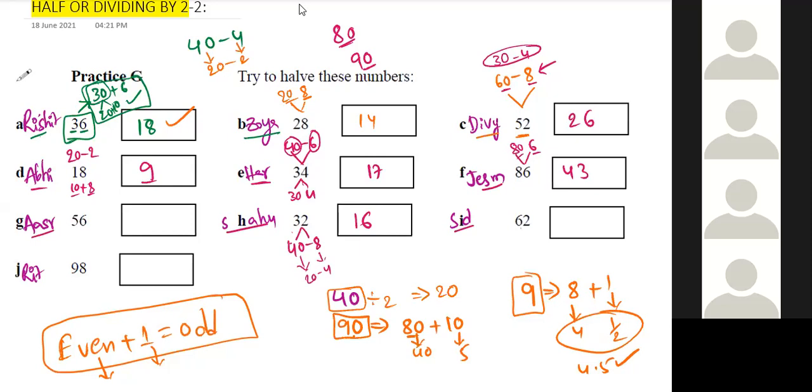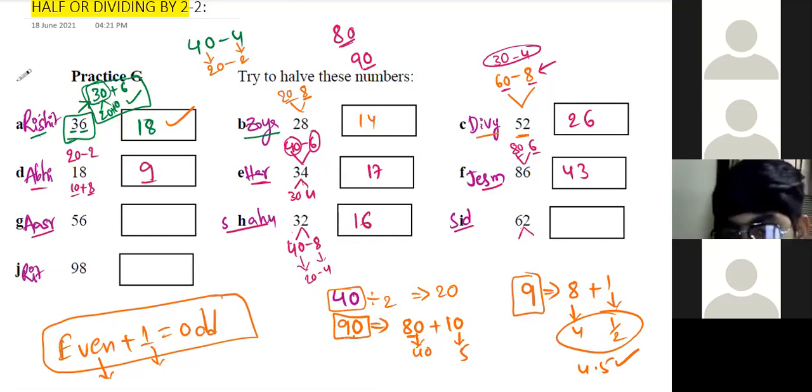Siddharth, half this number. Sir, I think he has a microphone problem. He's speaking, but we cannot hear him. He's chatting. Sir, in chat he wrote 26.